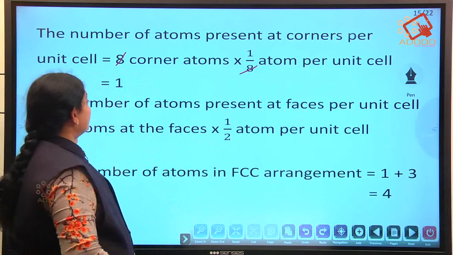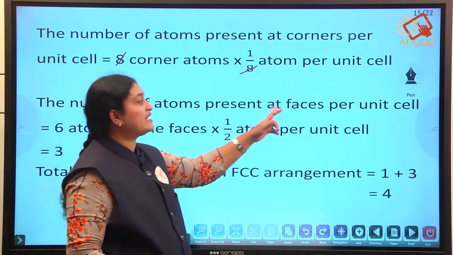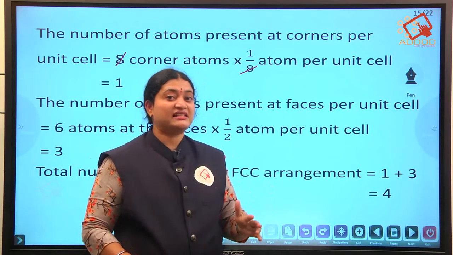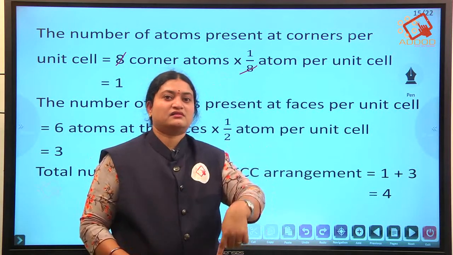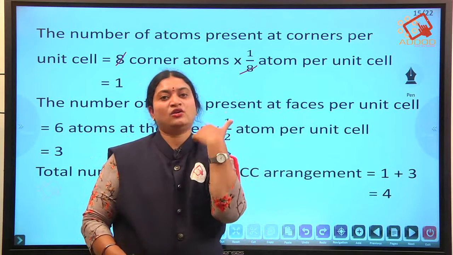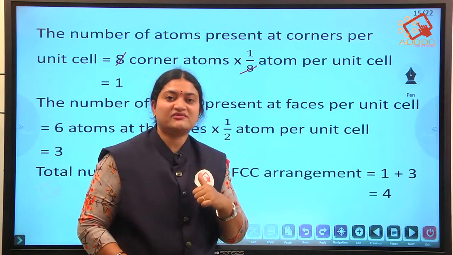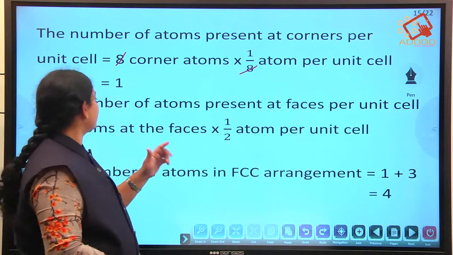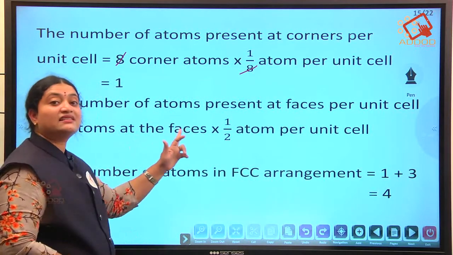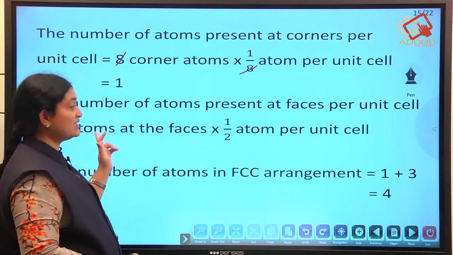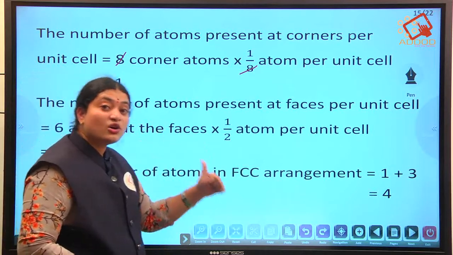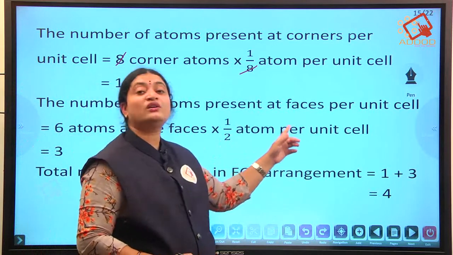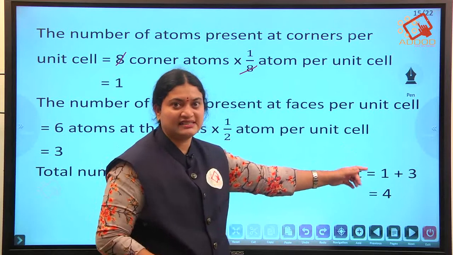Next, the number of atoms present at faces per unit cell. How many faces do we have? 6 faces. That is up, down, both the sides and opposite sides. So totally how many faces have we got? 6 faces. So that's what we have written here: 6 atoms at the face, and the contribution of each atom at the face is taken as 1/2 atom per unit cell.